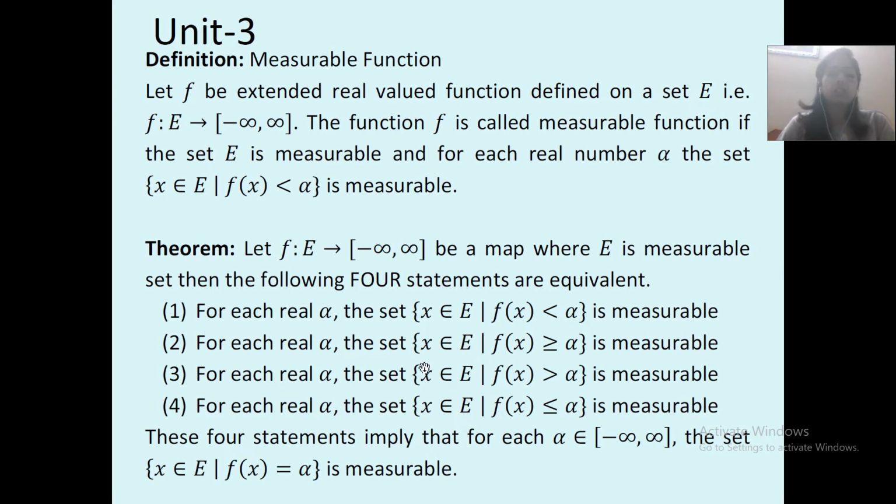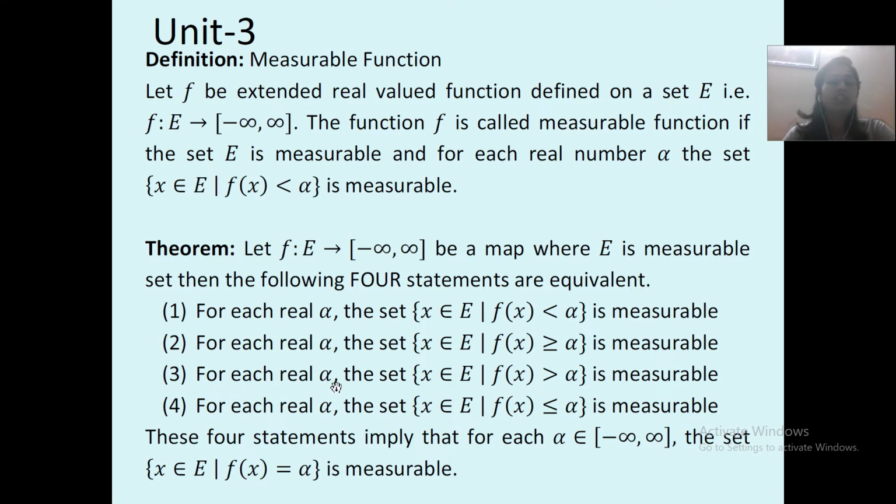So the first statement: for each real alpha, the set of x belonging to E such that f of x is less than alpha is measurable. Second statement: for each real alpha, the set of x belonging to E such that f of x is greater than or equal to alpha is measurable.